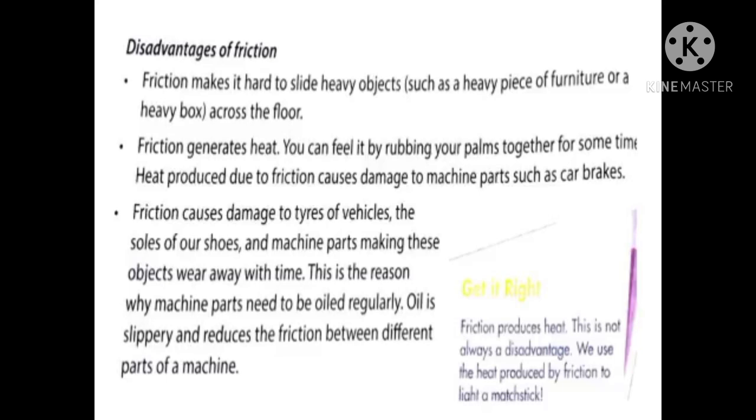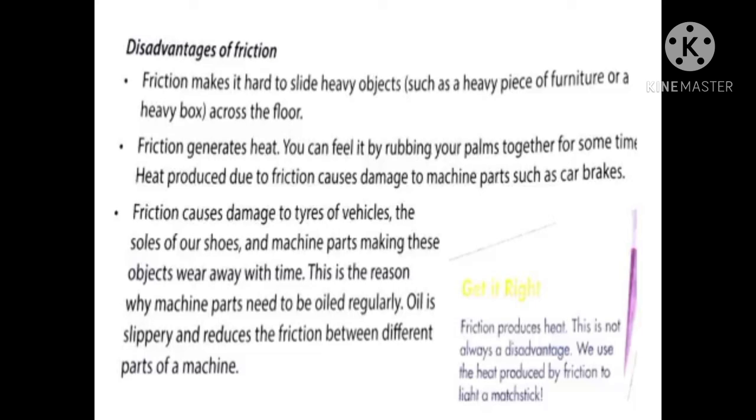Same like that, even the soles of your shoes and your chappals. The more you walk, your shoes get spoiled easily, isn't it? If you don't walk at all, your shoes will be as new as before, isn't it? This is one of the disadvantages of friction.